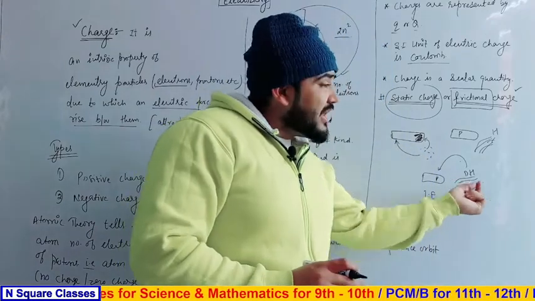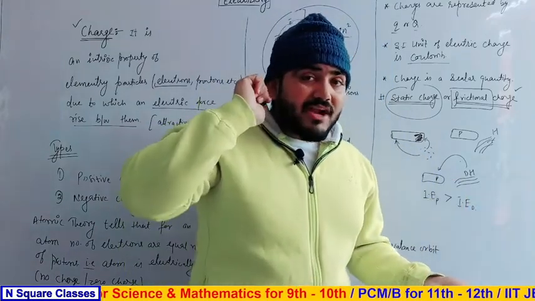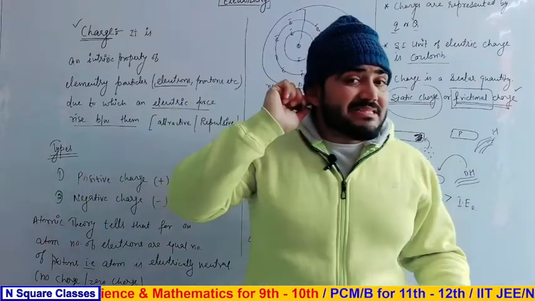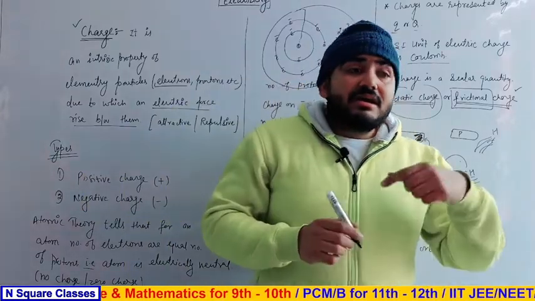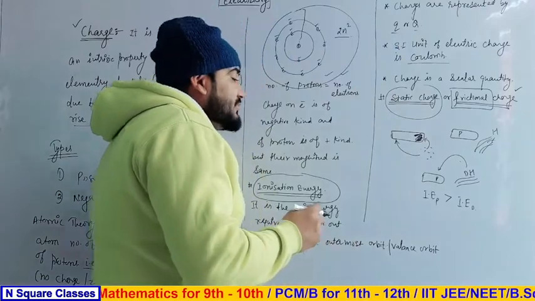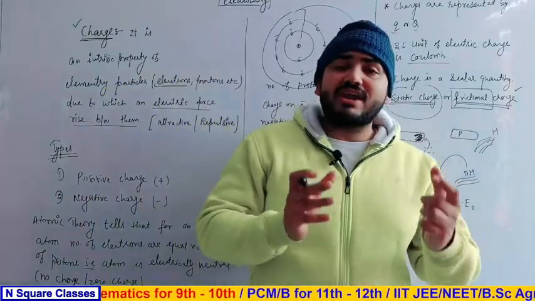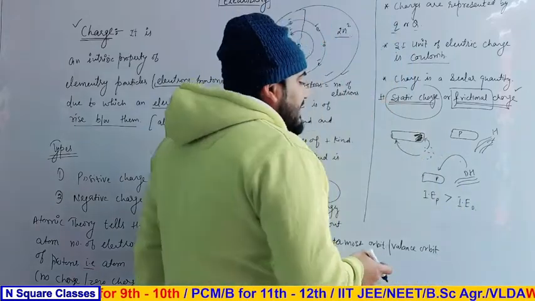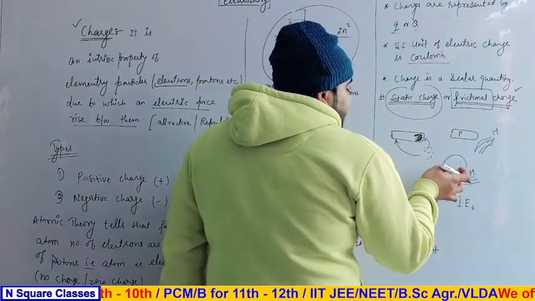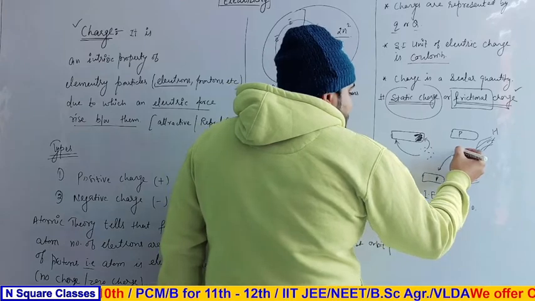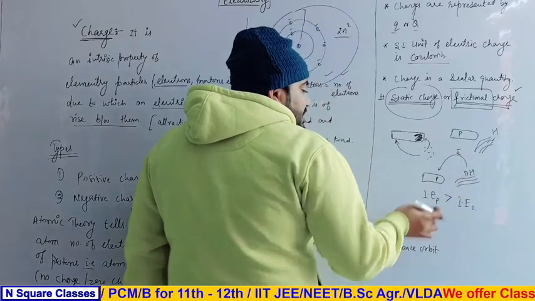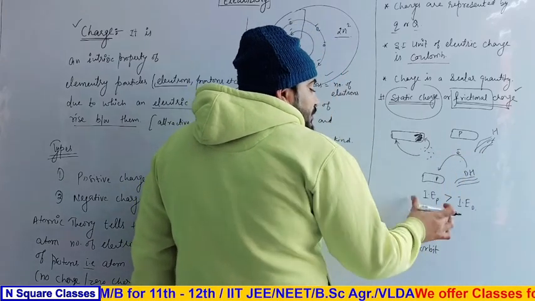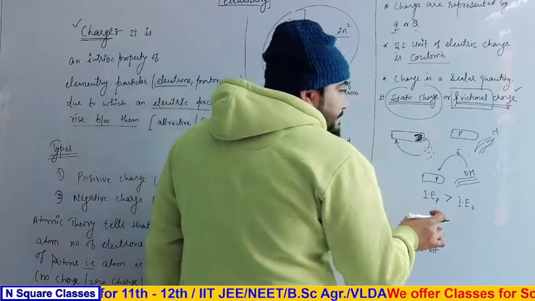Because they both are in contact during the rubbing. That means during the rubbing of this pen and these dry hairs, heat energy is formed, and that is sufficient to eject the electrons from one atom whose ionization energy is very small. Or we can say that if the ionization energy of dry hair is less, then electrons are removed from here and they are captured by this plastic object, because its ionization energy is very strong.